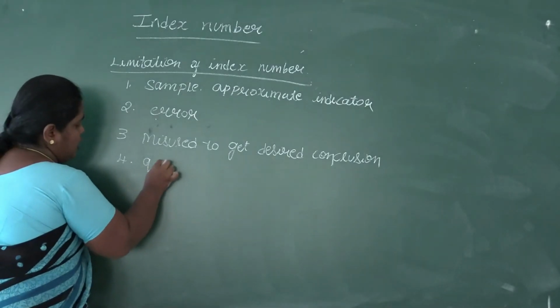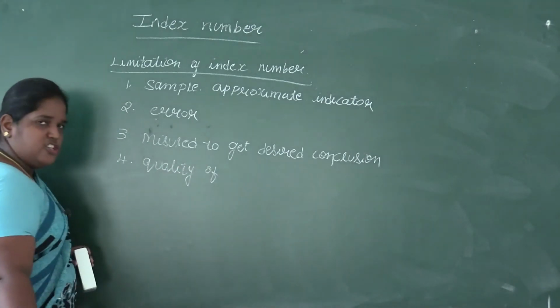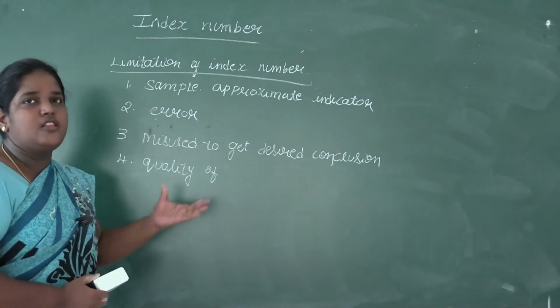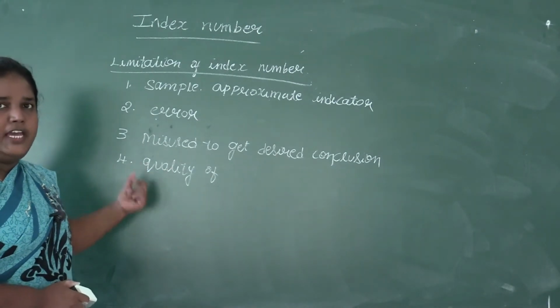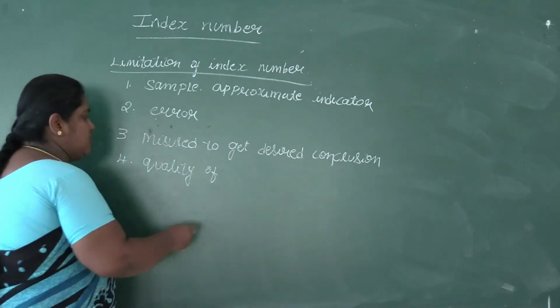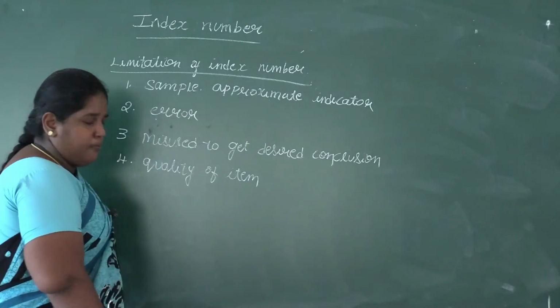Then the quality of the item is not taken into consideration. We are considering only the price, quantity and the expenditure. The quality of the items is not taken into consideration while calculating index number.